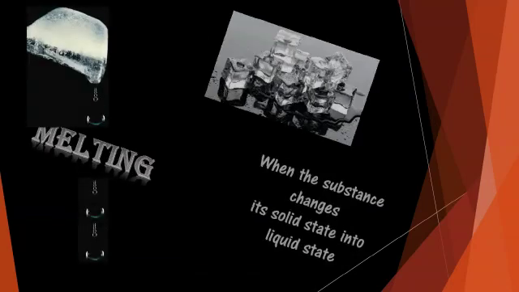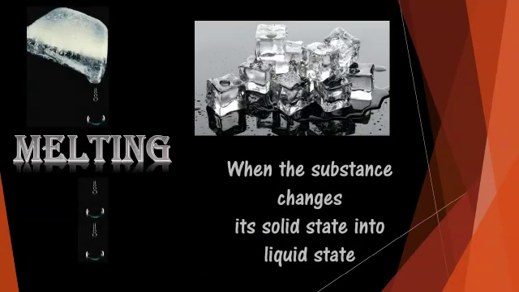Next is melting. When the substance changes its solid state into liquid state, then it is called melting. For example, ice. When ice gets heat, it starts melting or changing into the liquid state again. The temperature at which the melting of a substance occurs is its melting point. Ice melts at 0 degrees Celsius. It means that the freezing point and the melting point of water are one and the same. That is 0 degrees Celsius.